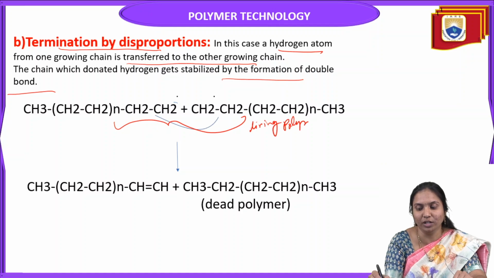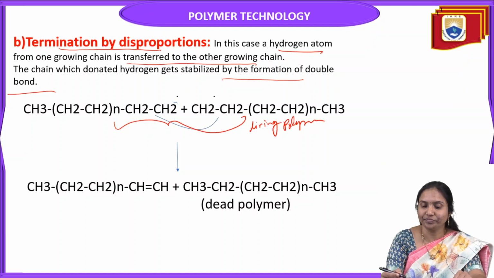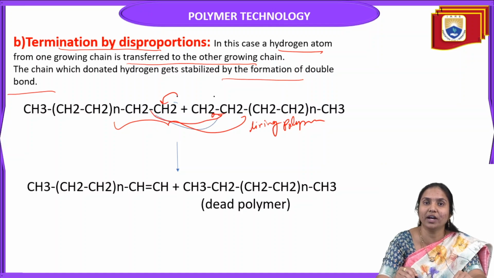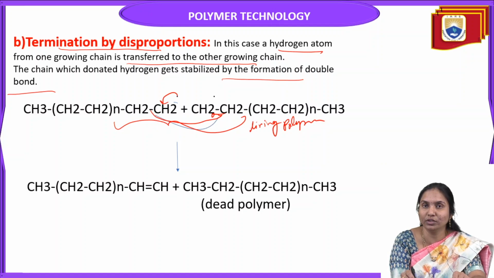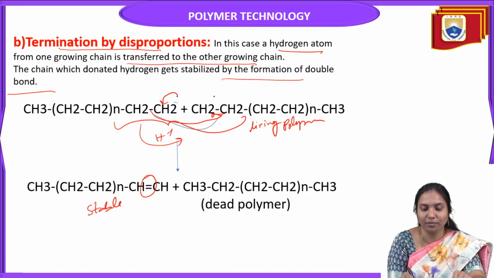These two living polymers undergo termination. Here a hydrogen moves from one polymer to the other, the disproportionation of hydrogen. The chain that donates the hydrogen forms a double bond, so it gets stabilized and forms a stable polymer.